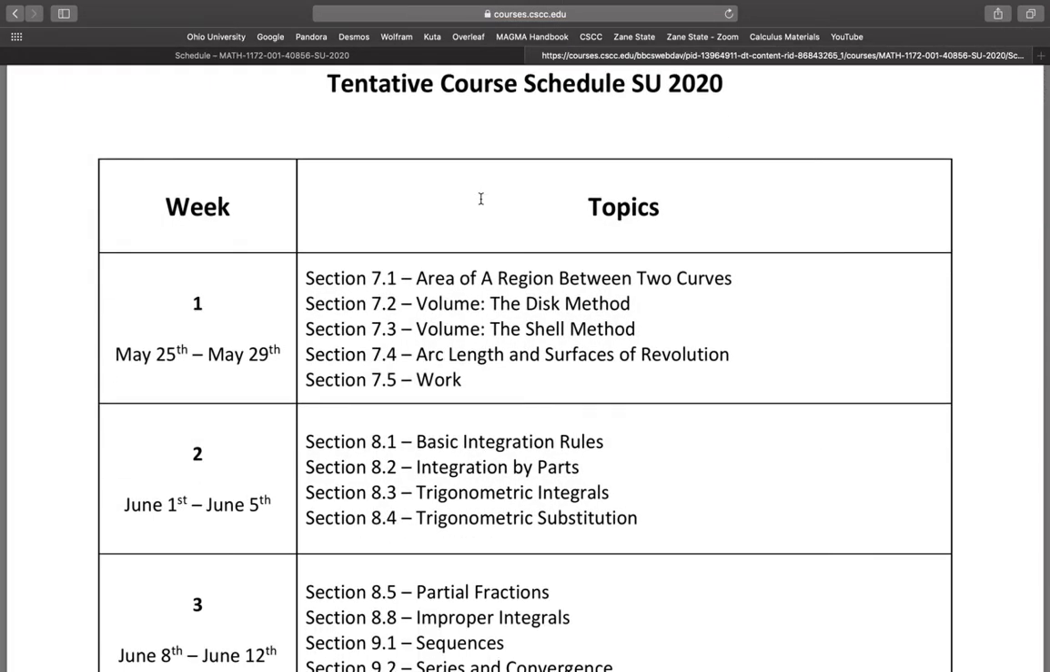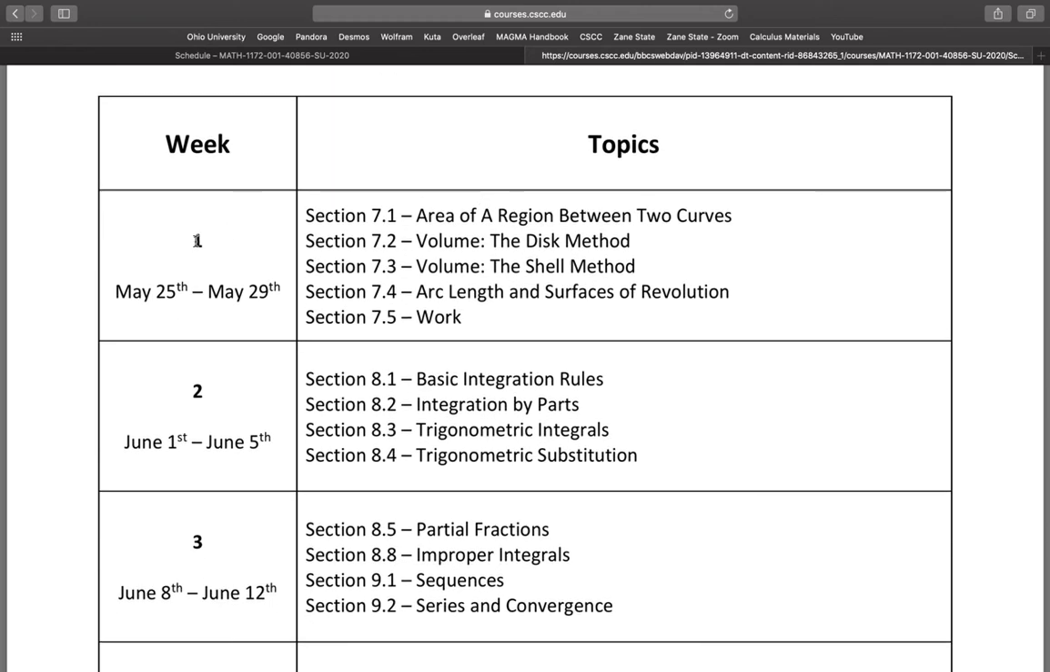So here is our tentative course schedule, right? So again, every Monday, I will let you know what sections we're going to be covering, but I don't even have to do that because it's listed right here. So for this week, this is week 1, we will be covering sections 7.1 through 7.5, right? And homework due this week is special. This week homework will be due instead of on Sunday night, which is the 31st, sorry, I will let you turn it in on Monday, June 1st, right?